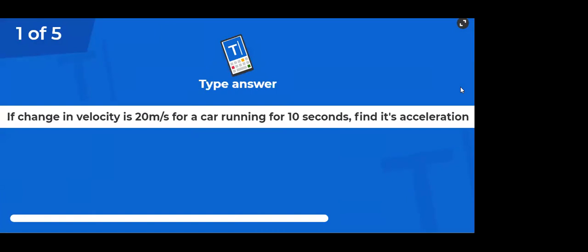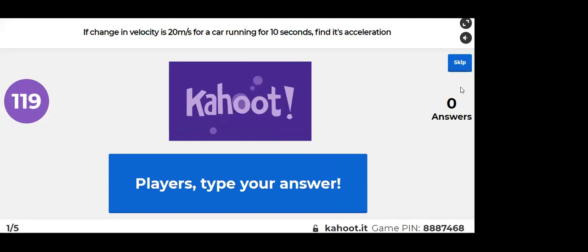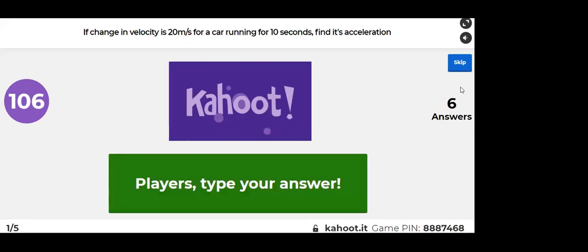If the change in velocity is 20 meter per second for a car running for 10 seconds, find its acceleration. You have to write. And guys, please write the unit. Take your time. You have lots of time.